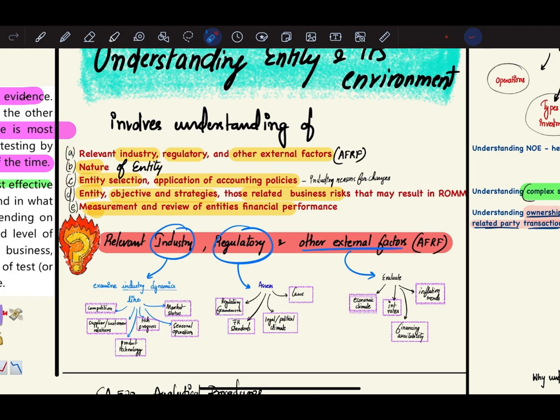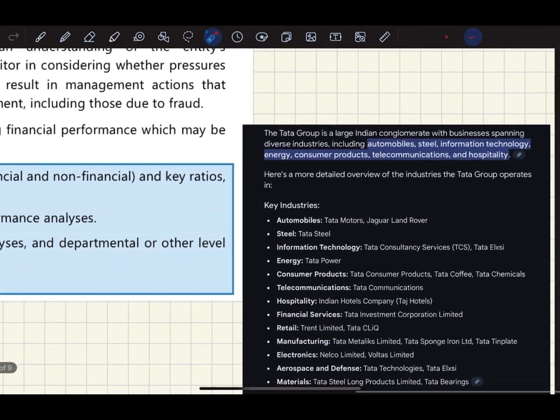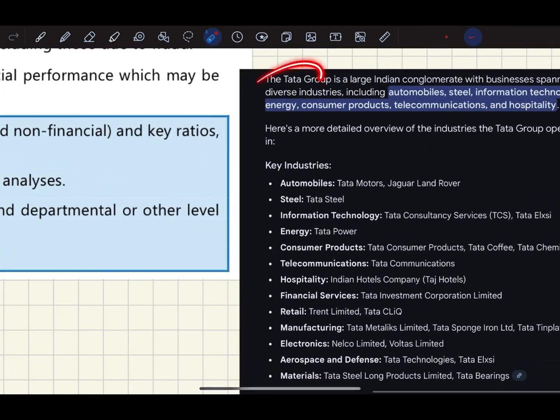So he tries to understand what industry the entity is operating in, what are the regulatory and other external factors, what is the nature of the entity, what kind of accounting policies the entity is applying, what are the objectives and strategies of the entity, and how the entity is measuring and reviewing its financial performance. So first let us understand relevant industry, regulatory and other external factors. Now if you take a look at this example, Tata Group has a lot of industries. It operates in many industries.